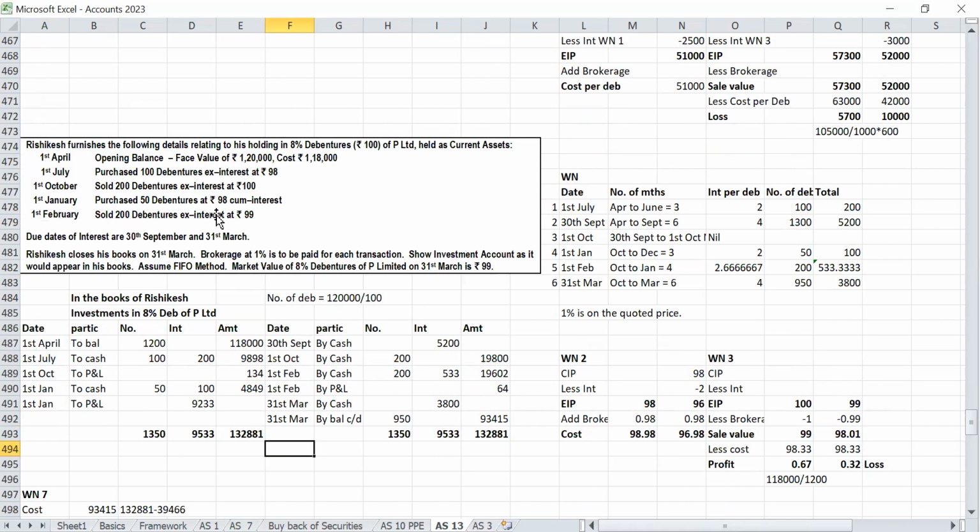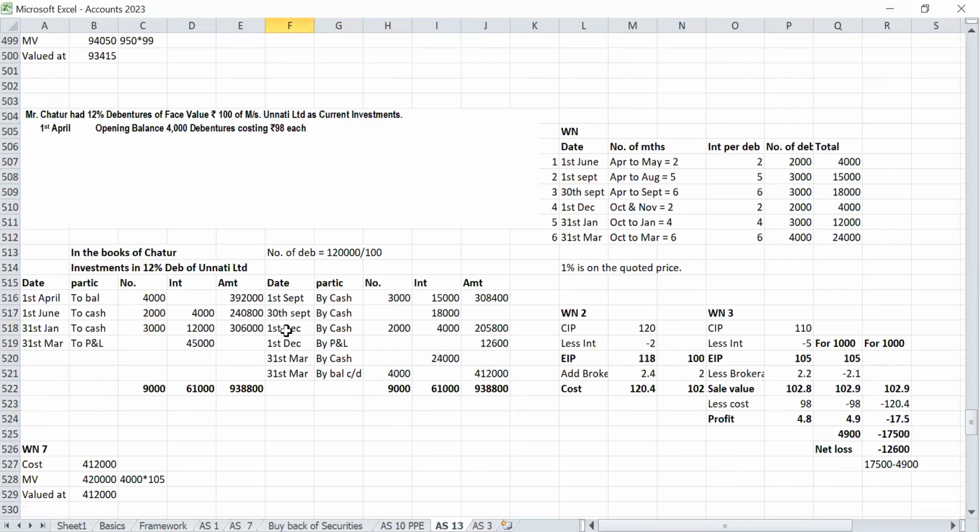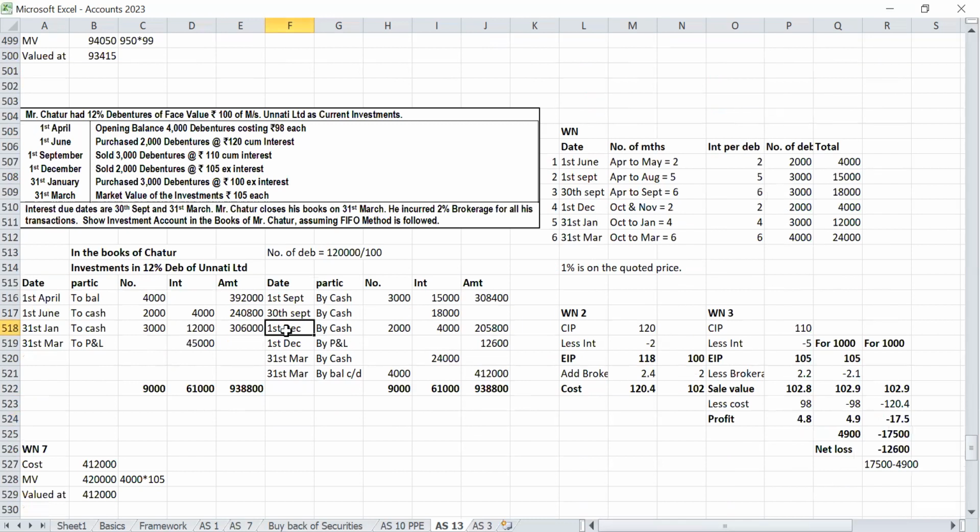Next question, Rishikesh. Here also, market value on 31st March 99. Due date September, March. So the closing date is 31st March, and the due date is also 31st March. Same, correct?